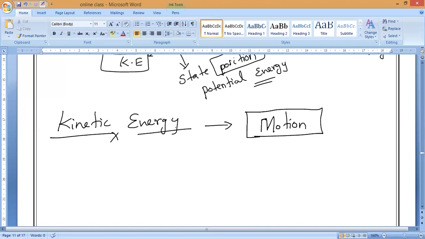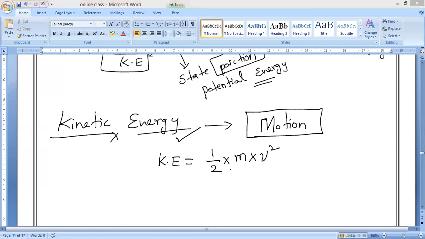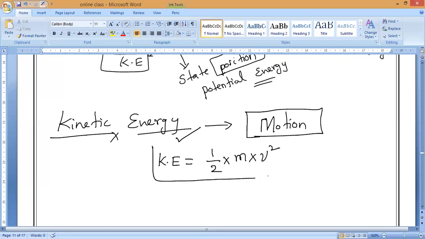What we used to call kinetic energy: energy possessed by a body due to its motion. We used to call it kinetic energy. Now, this kinetic energy equals half into mass of the body into velocity square of the body. Understanding, everybody? Square of velocity of the body. So this is the formula of kinetic energy, the formula for calculating kinetic energy possessed by a body.